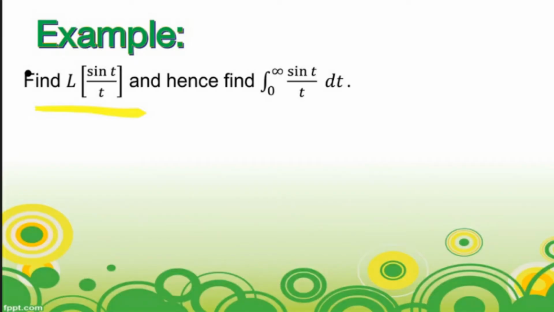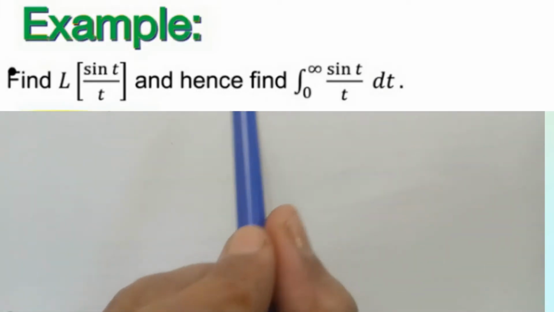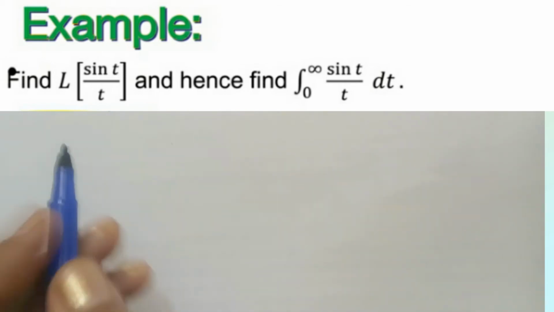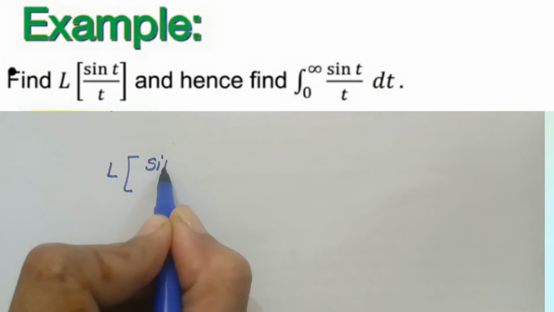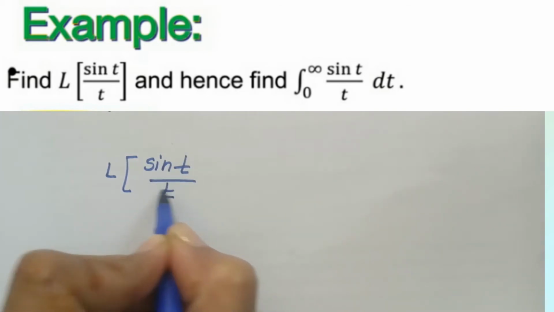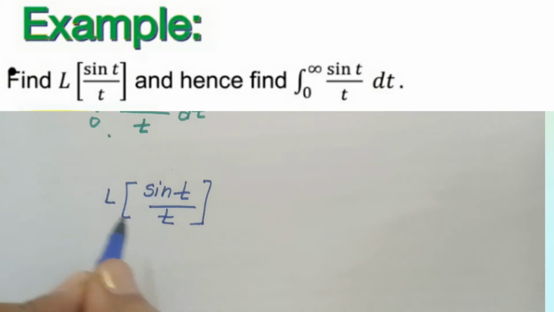Here is the example: find the Laplace transformation of sin t by t, and hence find the integral from 0 to infinity of sin t by t dt. In this example, we first find the Laplace transformation of sin t by t. Here we are using the division by t property to solve this example.